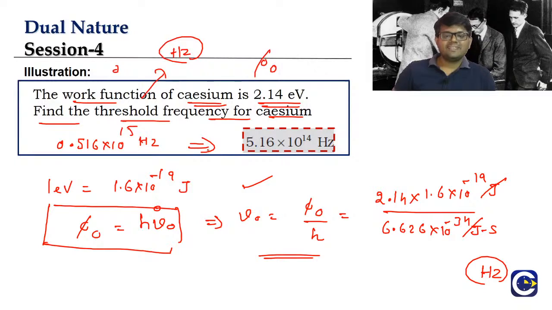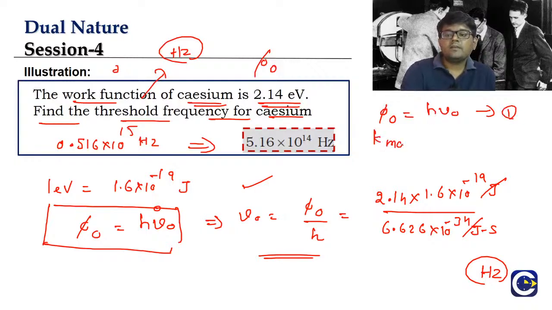Okay, fine. So what is the answer for this question, guys? These problems, again I am reiterating, we have three formulae. What are the three formulae we have? Work function of a metal is equal to h into nu naught, where nu naught is the threshold frequency. Then when the electrons are emitted by the metal, maximum kinetic energy of the electrons emitted will be equal to e into stopping potential, where e is the basic charge. Then the third equation is what?